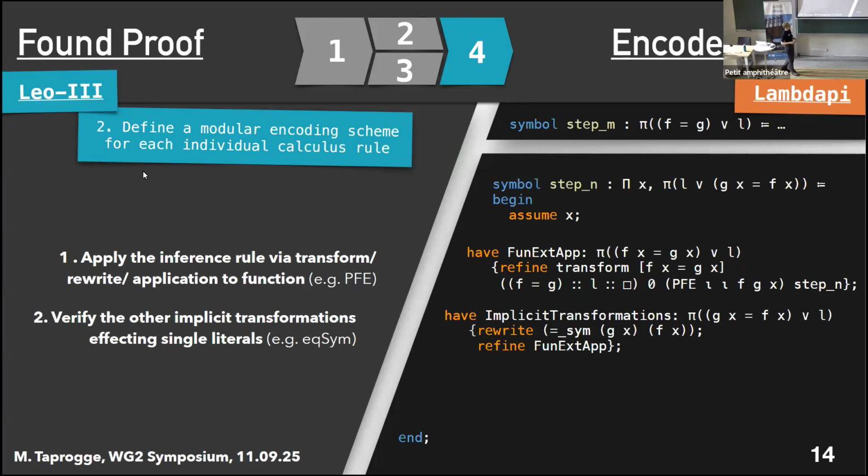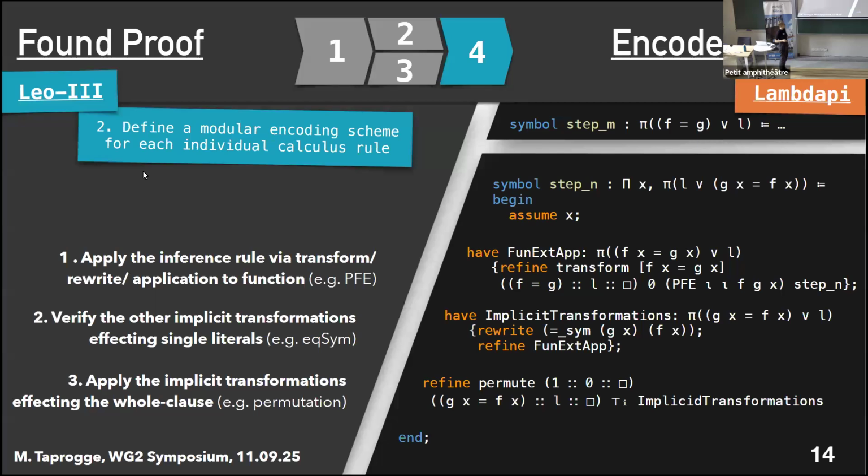And then once again, we know that sometimes when we're applying this rule, we may have a permutation. So in a concrete case, we check whether this is the case. And that has indeed happened here. So we need to swap these two literals in our clause. The last thing that we do is prove that with the permute meta theorem. So that is generally the idea and generally the procedure that we apply to encode our proof steps.